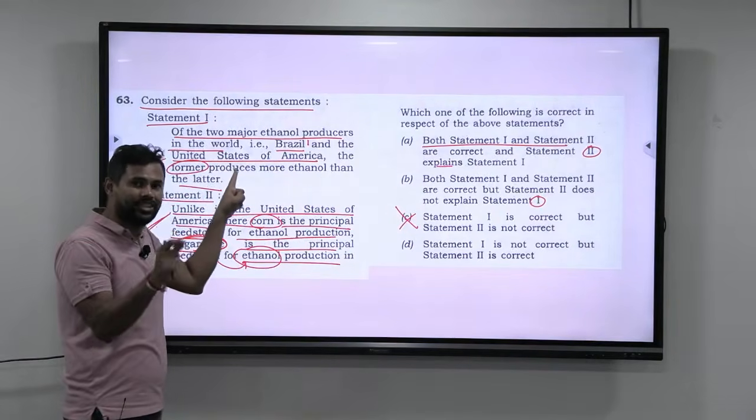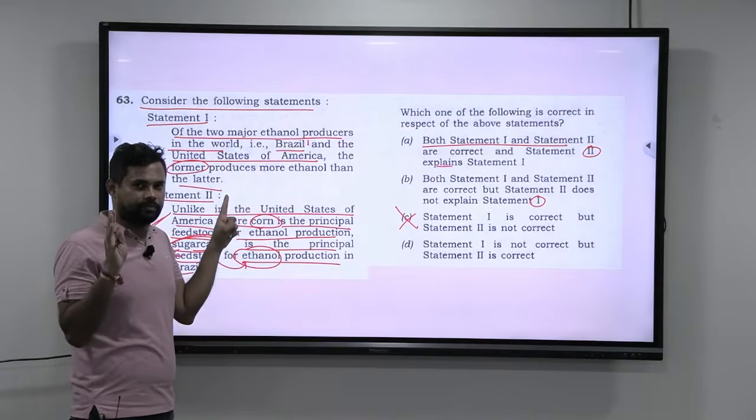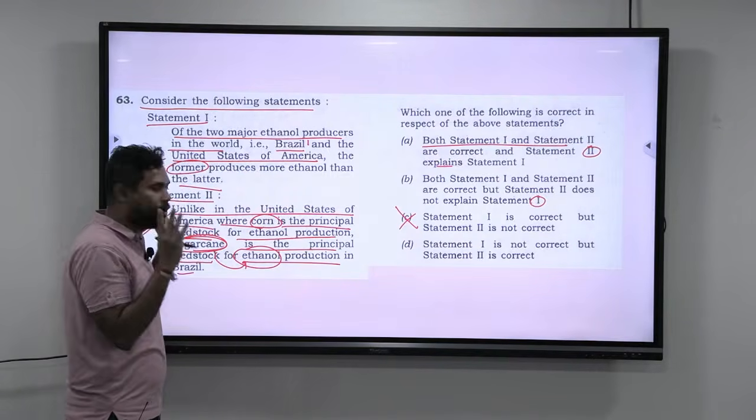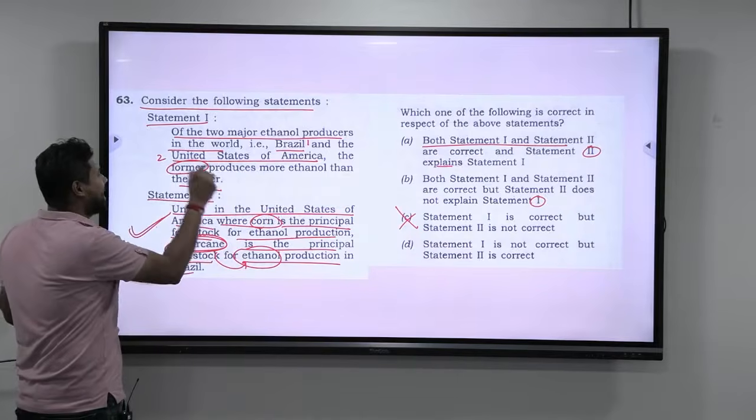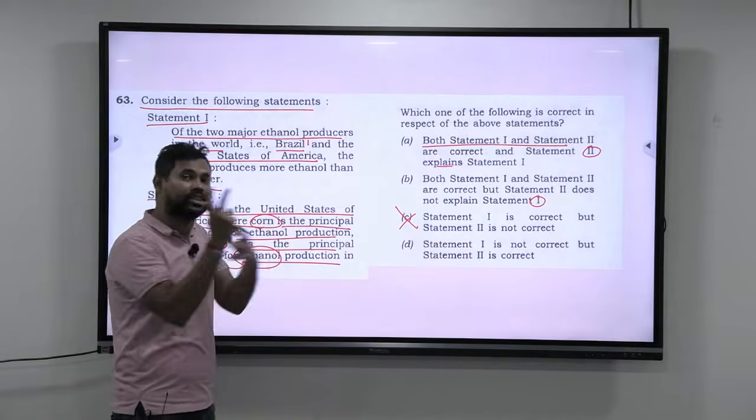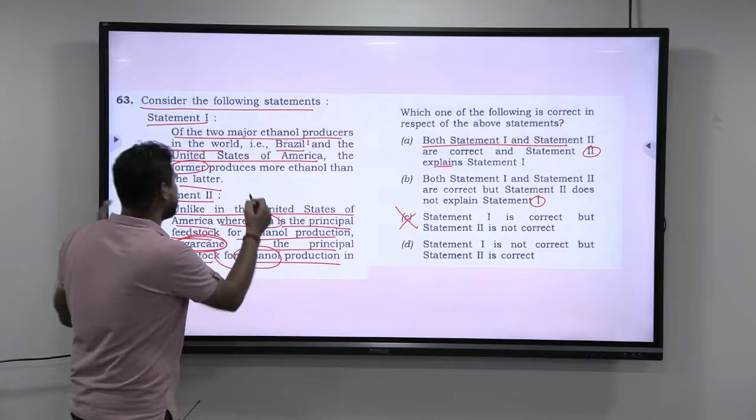You should know who is the largest ethanol producer in the world. Okay, there you should not guess. If you know, you have to take a call. Now, look at this. Actually, I keep telling you that they always do adla badli, that is, they always interchange. That is what they have interchanged.